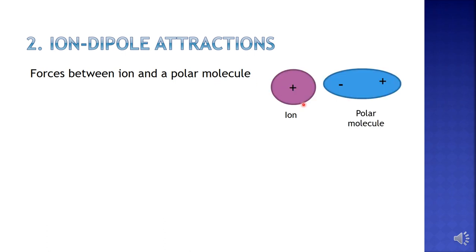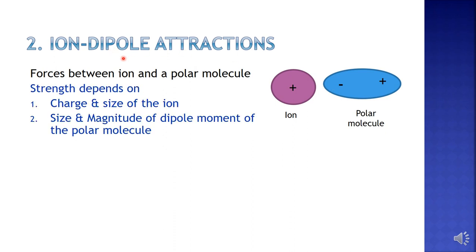Like this. This is an ion. This is a molecule with a permanent dipole, or a polar molecule. It has dipoles, and there will be attractive forces and also repulsive forces acting between this ion and this polar molecule because of these charges. So this type of interaction is called ion-dipole interactions.